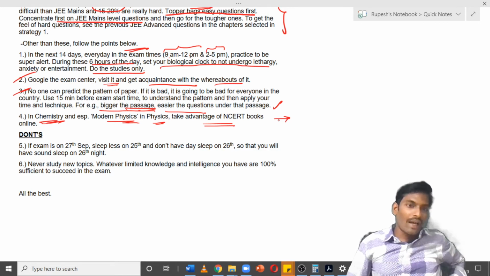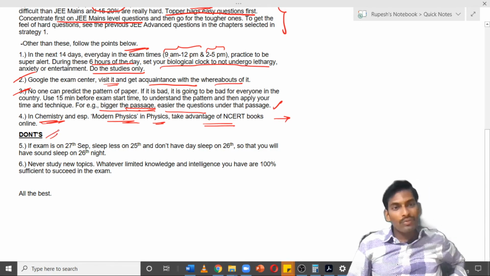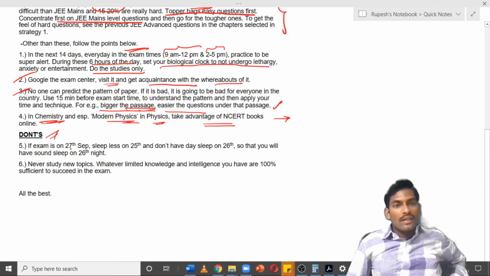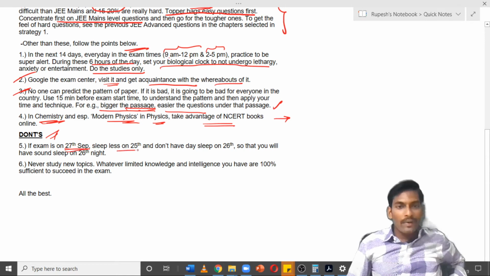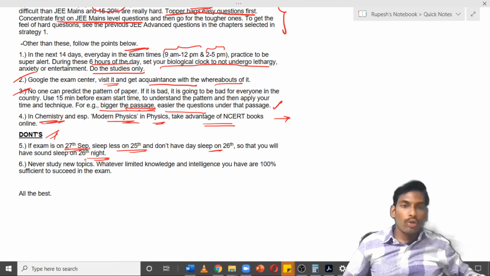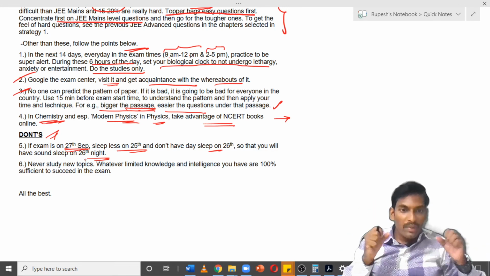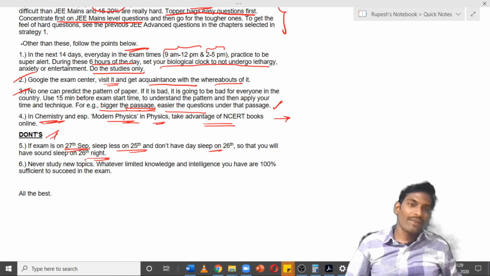And the don'ts, what you should not do. For example, if the examination is on 27th, sleep less on 25th night and don't have any day sleep on 26th, so that you will have sound sleep on 26th night, and on the morning of the 27th, the day of the exam, you will be fresh, concentrated, and energetic to go and attack the exam.